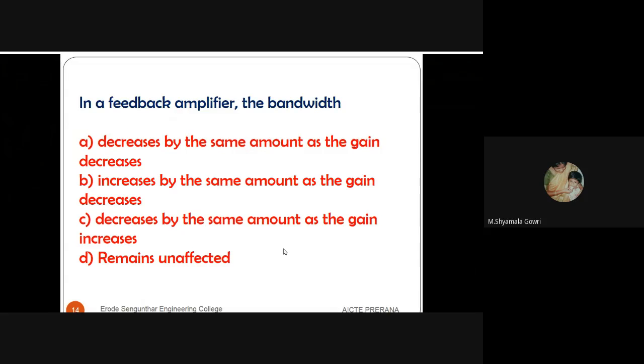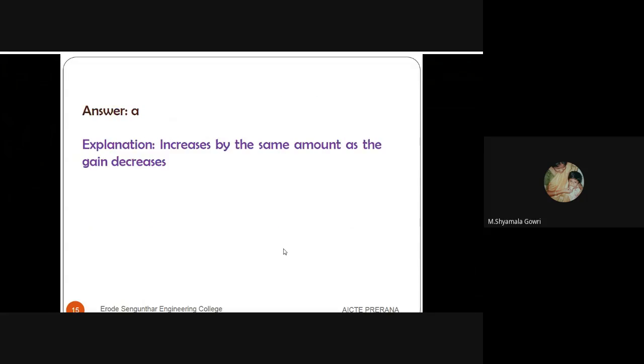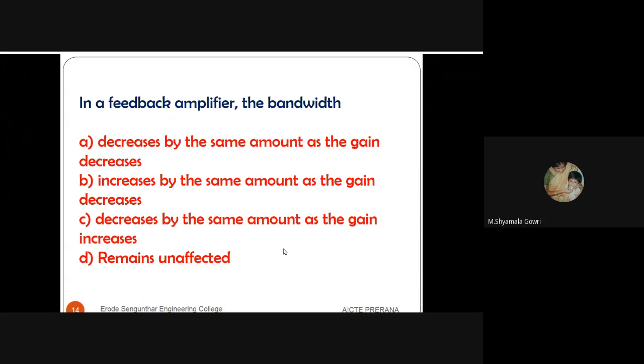Next question. In a feedback amplifier, the bandwidth: first option, decreases by the same amount as gain increases. Second option, increases by the same amount as gain decreases. Third option, decreases by the same amount as the gain increases. Fourth option, remains unaffected. Actually, the answer is B. The answer is increases by the same amount as gain decreases.